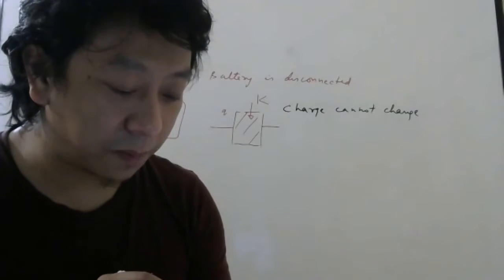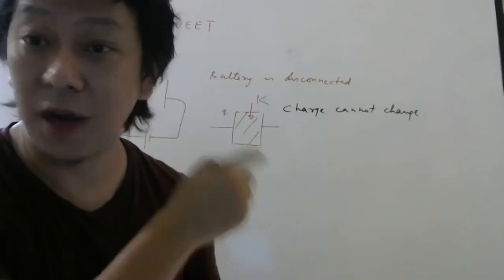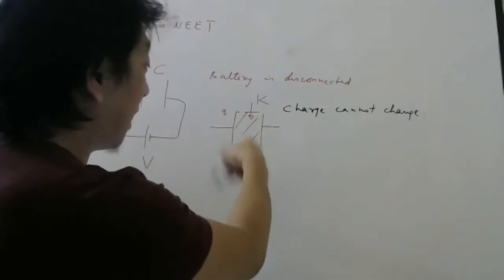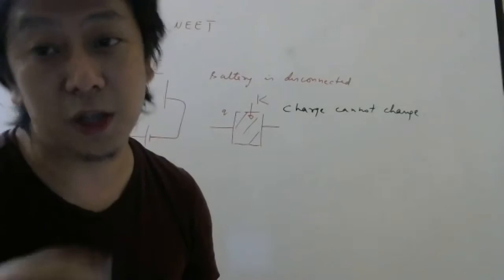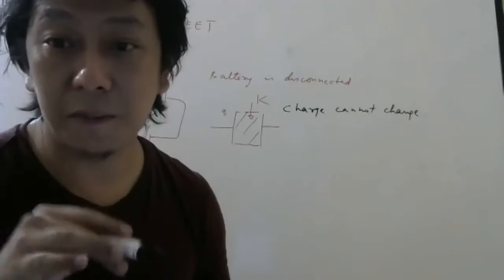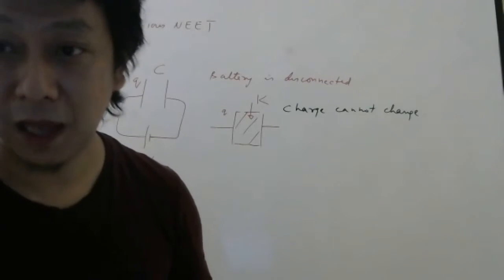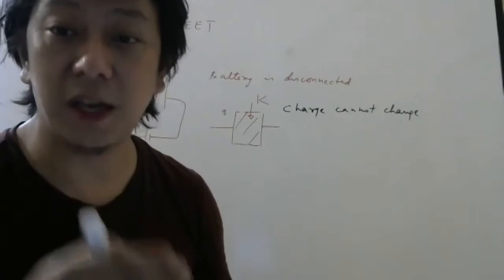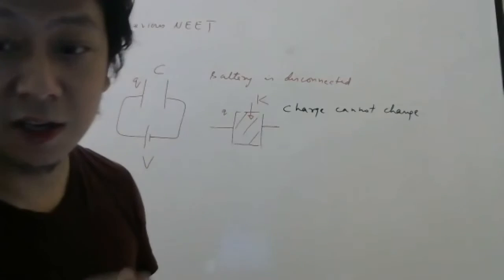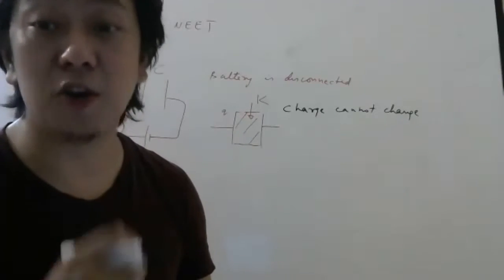So option D, you see: the charge on the capacitor is not conserved. It is conserved. Why? Because there is no battery, so the charge cannot flow to the battery or come from the battery. So charge of the capacitor will remain conserved. So option D is incorrect. However, let us check option A, option B, option C also, because in another exam they may ask something based on these three options.